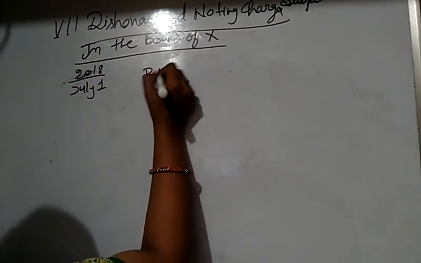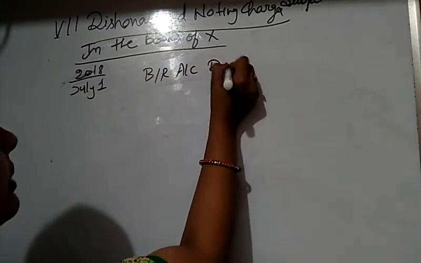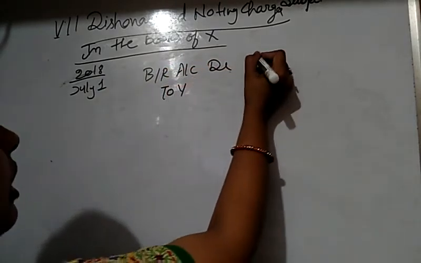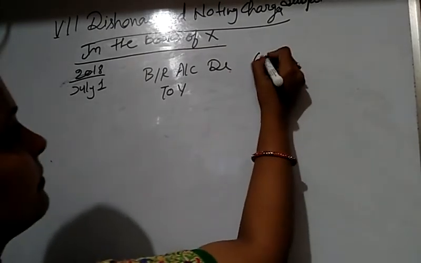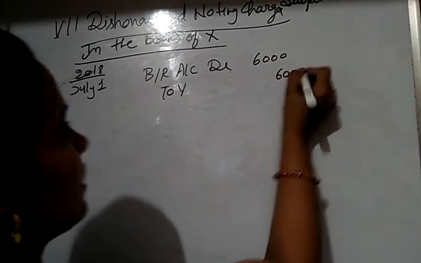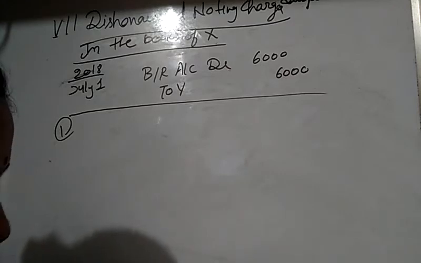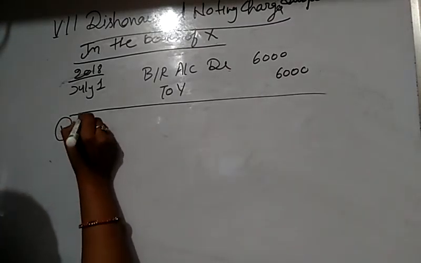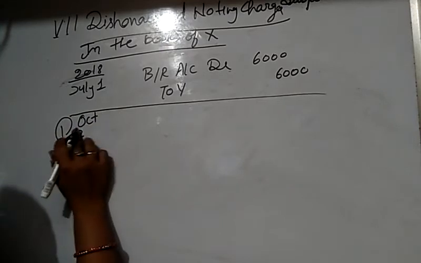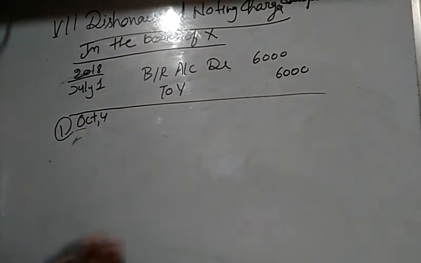So in the books of X, we are passing the dates also. In 2018, the bill is drawn on July 1st. When the bill is accepted: bills receivable account debit to Y, amount of the bill 6,000. After that, in the first case, he retained the bill himself. The due date is October 4 of the same year.